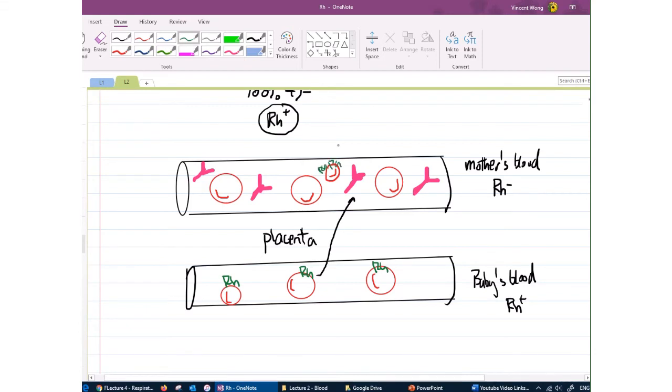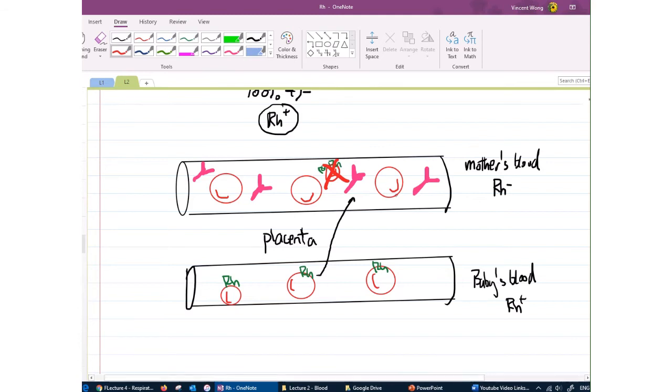So normally this would trigger the mother's immune system, right, and cause her to become sensitized. But because we gave the mother the RhoGAM, the antibody here is actually going to destroy this fetal RBC before her immune system is triggered. Okay, so the RhoGAM prevents sensitization by destroying all the positive cells in the mother before it triggers her immune